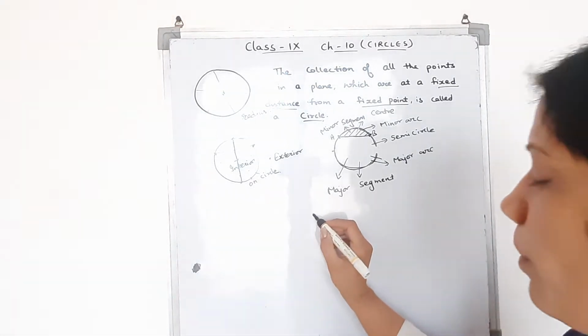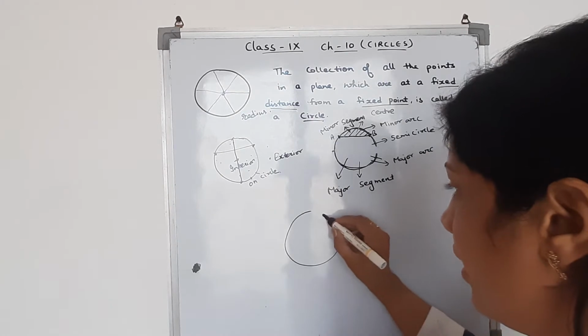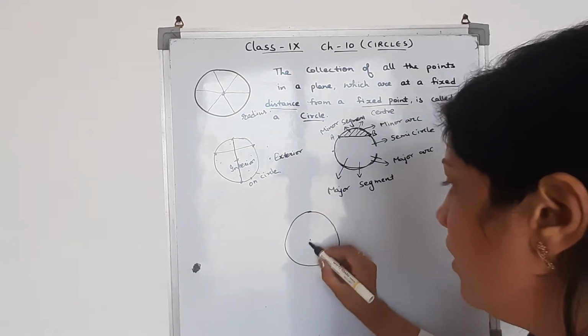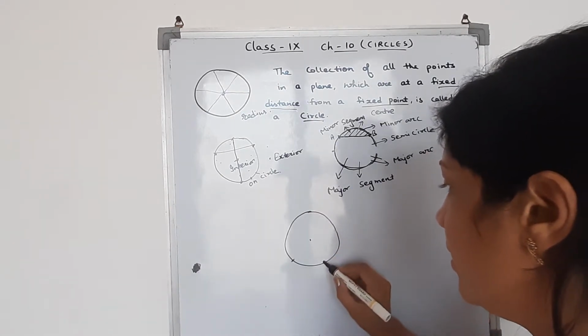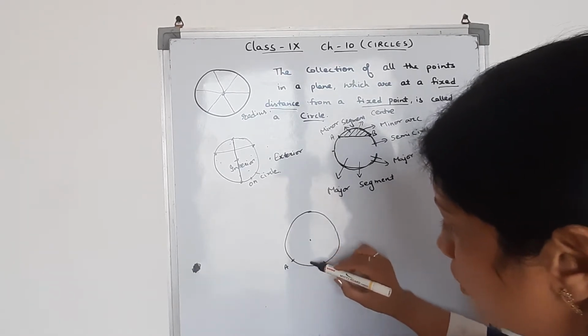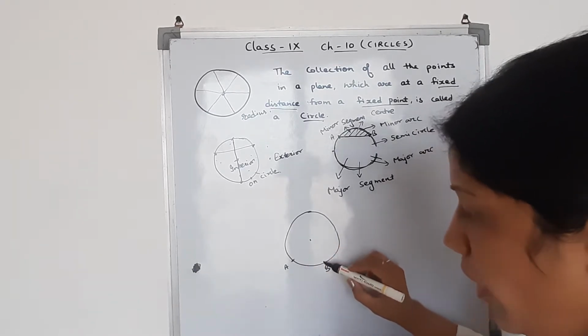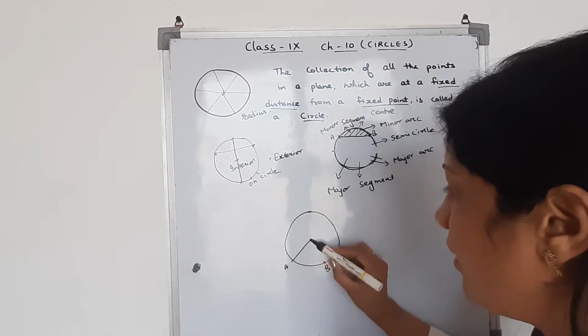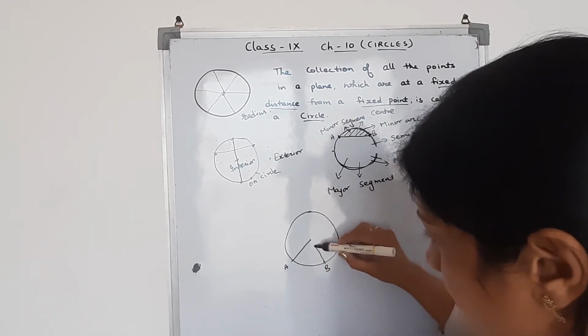Now one more topic we have. Again I am taking the circle, and I take these 2 points of the arc, but now I am not joining these 2 points. I am joining these points with the center of the circle.